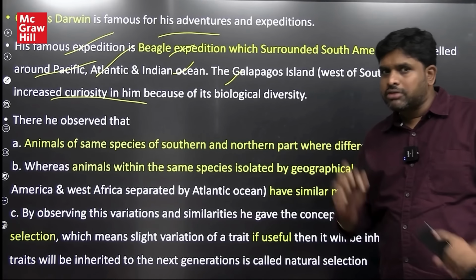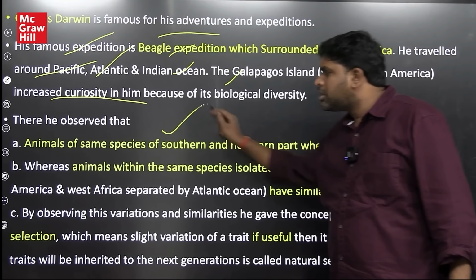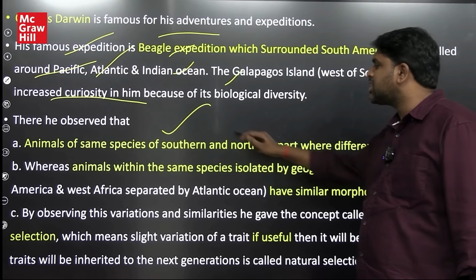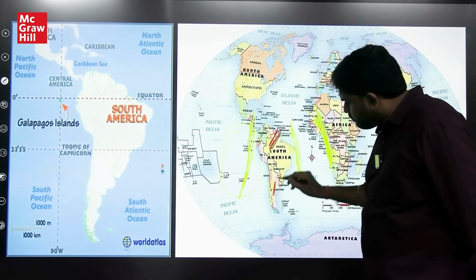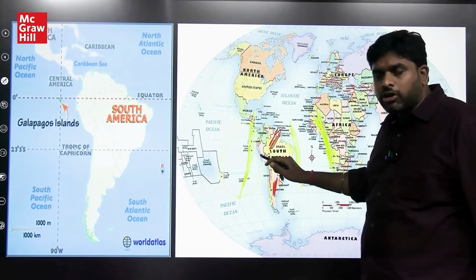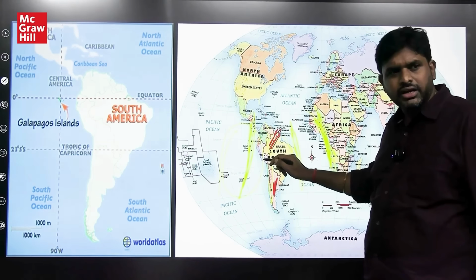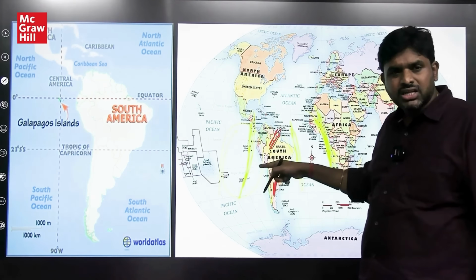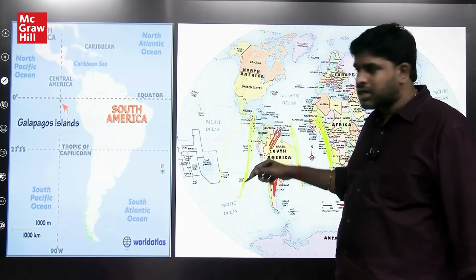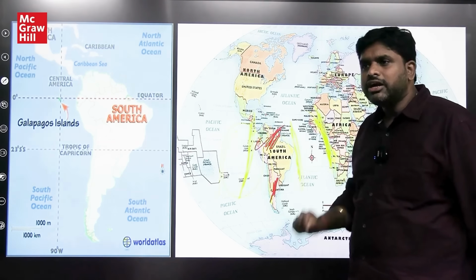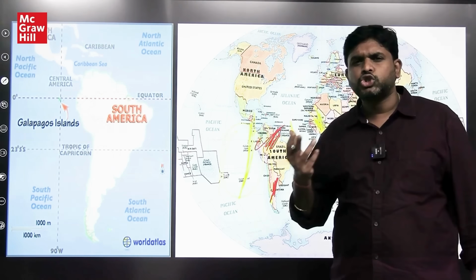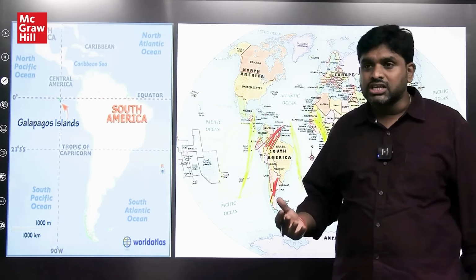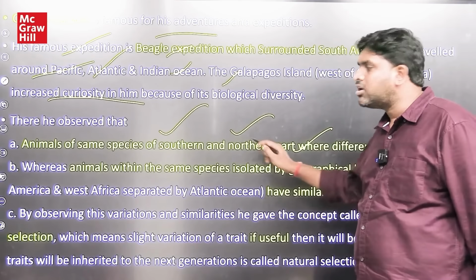There he observed, as I told you, that animals of the same species located on the southern side and the northern side were different. Their fathers are the same, their origination points are the same, but their morphologies are different. If they are the same species, they should look the same. Why are they not looking the same? This is one thing which made him wonder.